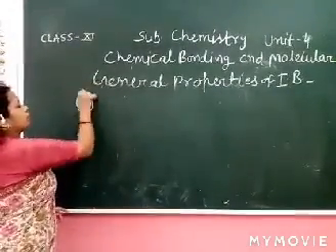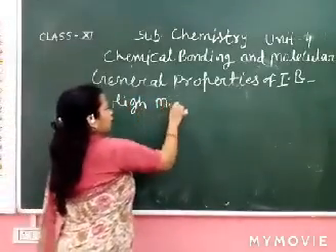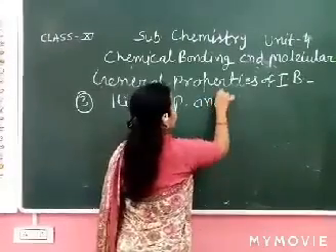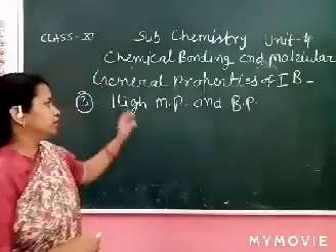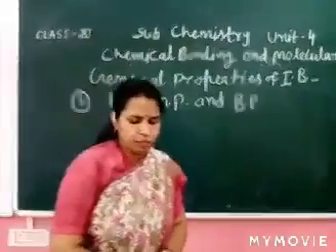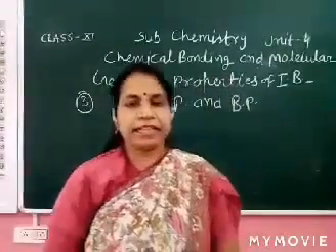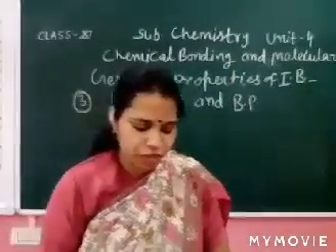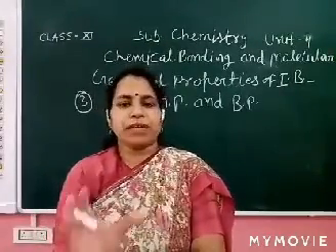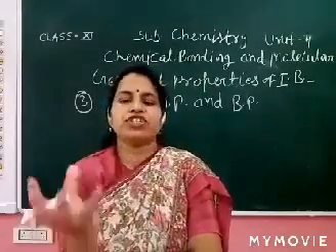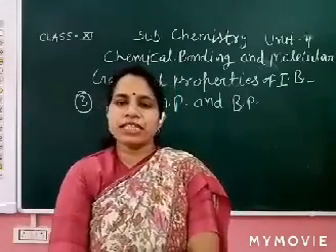So the third point is their high melting point and boiling point, higher than covalent compounds. This is because ions are tightly held together by a strong electrostatic force of attraction, plus and minus. So their melting point and boiling point are higher.